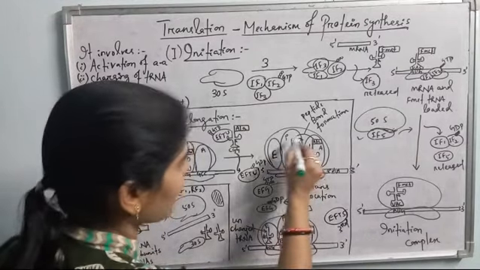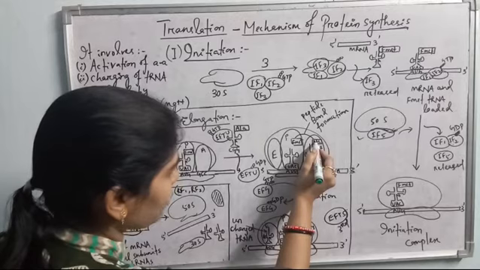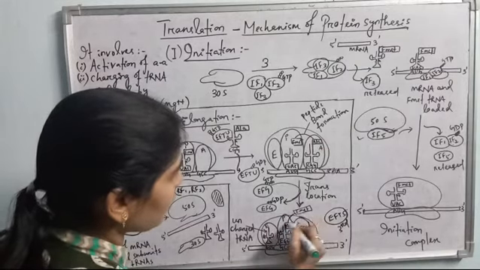The formylmethionine amino acid is linked to the alanine with a peptide bond, so this bond will break, and this tRNA will shift to the exit site. As this tRNA is dissociated from the amino acid, it is now called uncharged tRNA. See now, this UAC tRNA is shifted here to the exit site, and the formylmethionine amino acid remains hanging with the alanine amino acid. The second amino acid is alanine, so with this it remains in the hanging condition.